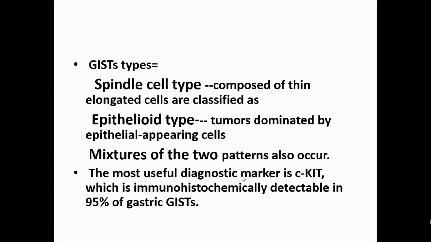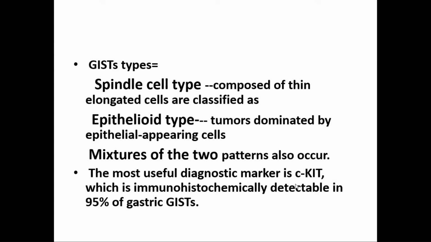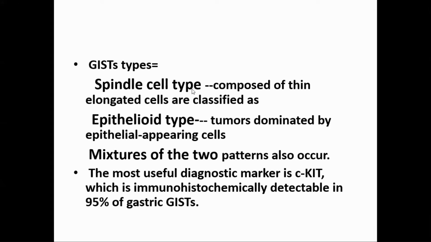The most useful diagnostic marker is c-KIT. This is the biological marker, tumor marker for this. If we do immunohistochemistry, c-KIT will be positive in this tumor, and that's how it is diagnosed. Immunohistochemically detected in 95% of gastric GIST. So this is a GIST.